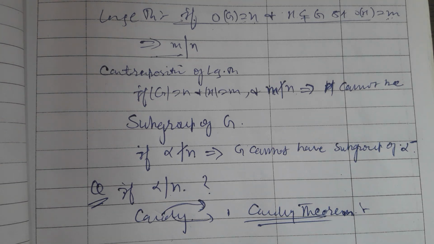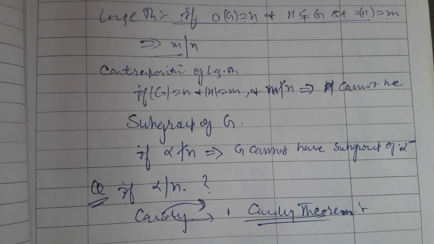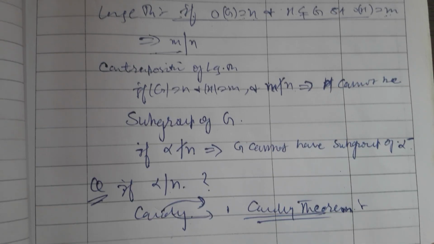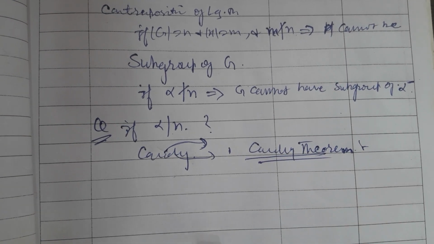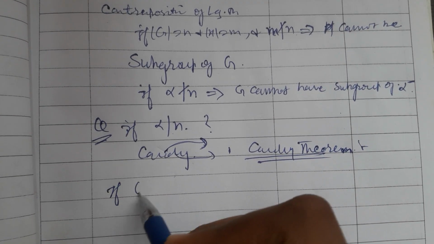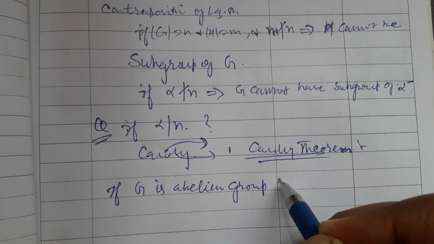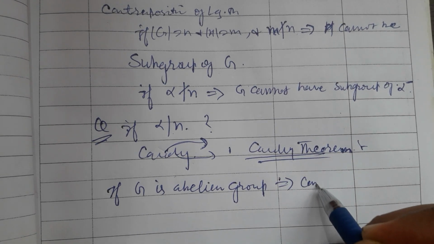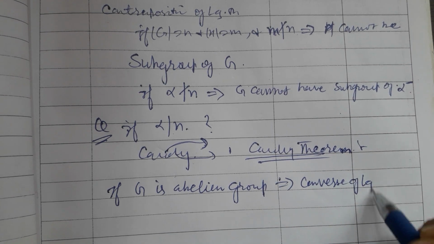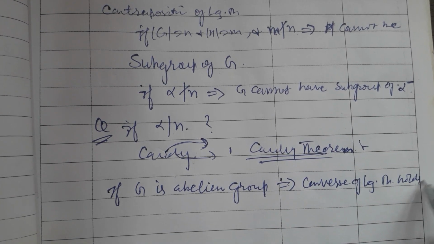But Cauchy thought about how the converse of the Lagrange theorem can be true. Cauchy studied that if G is an abelian group, then the converse holds. If G is an abelian group, then the converse of the Lagrange theorem holds.